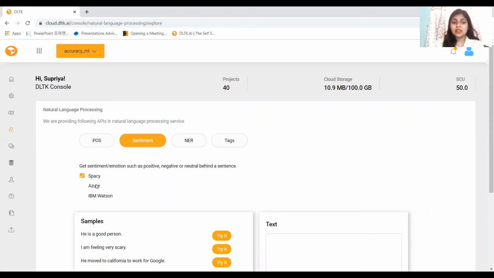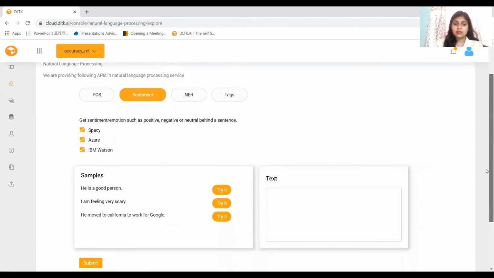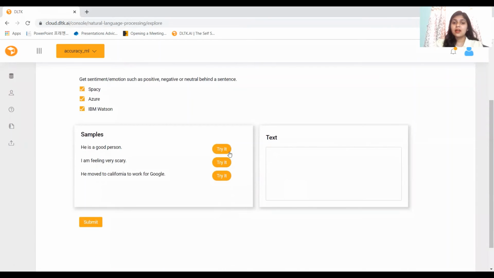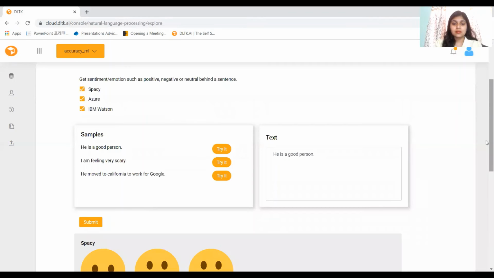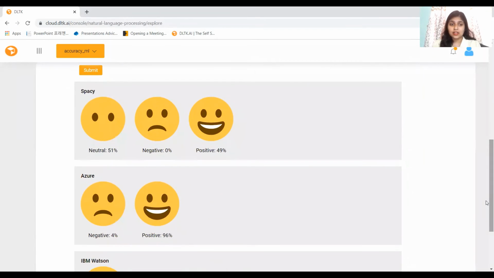The common thing between spaCy, Azure, and IBM Watson is that all 3 are cloud-based softwares and end-to-end open. It supports the open web. You can directly use them 3 at a time. This is the USP of Deep Learning Toolkit. View the input here and click on Submit. The output is as follows.